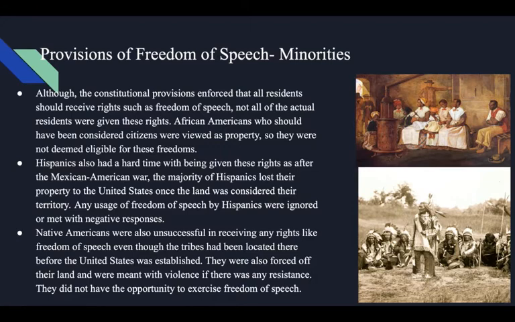Native Americans were also unsuccessful in receiving any rights like freedom of speech, even though the tribes had been located there before the United States was established. They were also forced off their land and were met with violence if there was any reason that they did not have the opportunity to exercise freedom of speech.